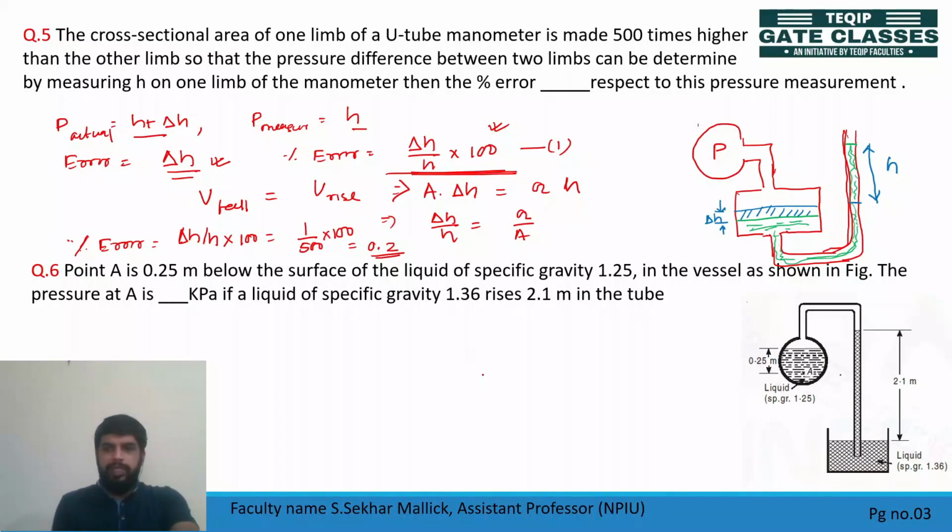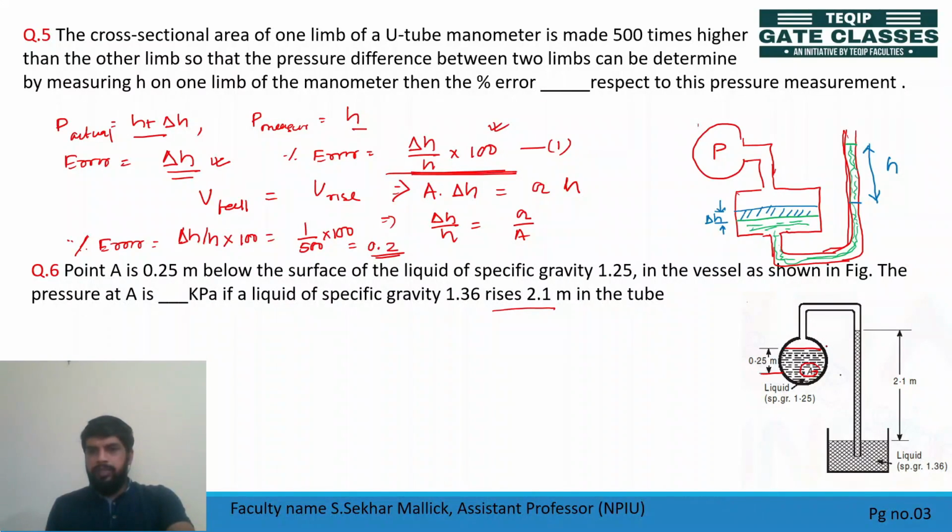So already we have flashed next question on your screen. So this is question number 6. In question number 6, please check point A. This is your point A here. Point A is 0.25 meter below the surface of the liquid, right? This is the surface of liquid, and point A here, this point is at 0.25 meter below the surface. The pressure at A is dash kilopascal. If a liquid of specific gravity 1.36 rises 2.1 meter in the tube.